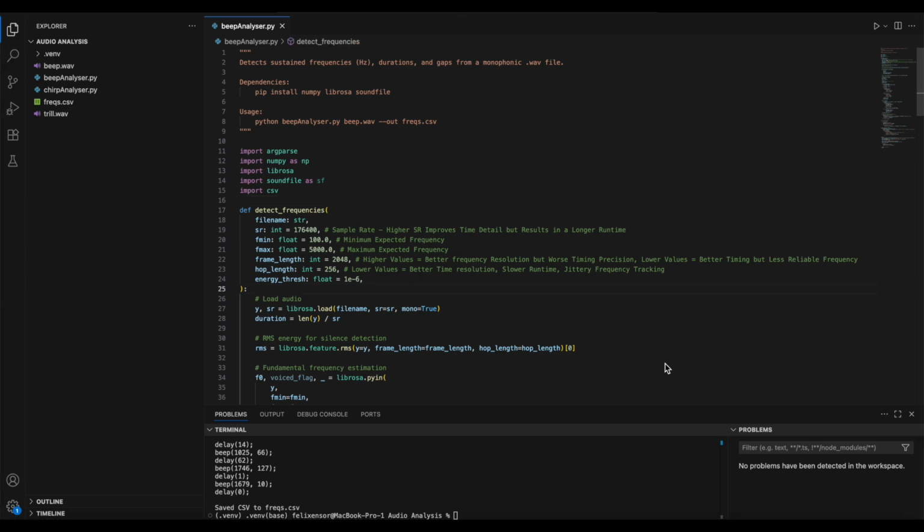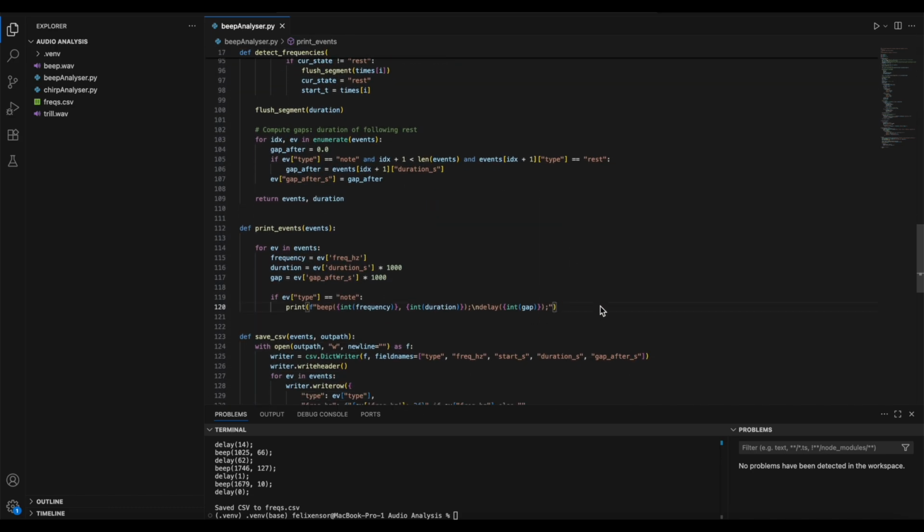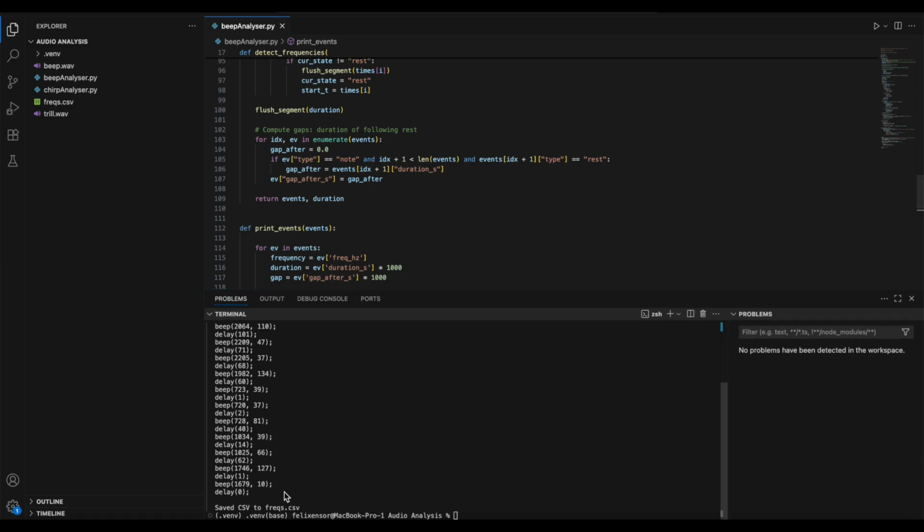Inside the script, there are two main sections that you need to worry about when using it for yourself. Here, there are a bunch of parameters that you can tune to help you detect the frequencies, and down at the bottom, there is print event. I have made it so that it will print out the frequency it detects in hertz, the duration, and the gap afterwards in the same form as the Arduino code that I showed you earlier.